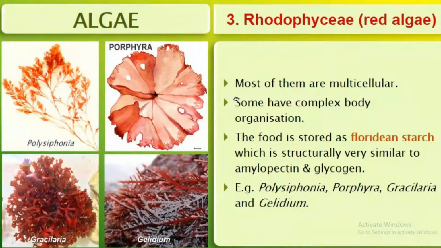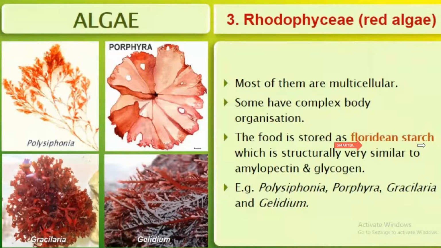Here, most of them are multicellular. Some have complex body organization. Food is Floridean starch.